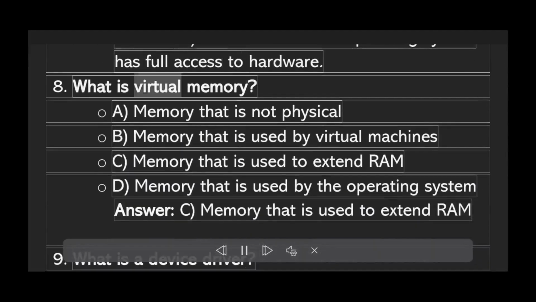What is virtual memory? A. Memory that is not physical. B. Memory that is used by virtual machines. C. Memory that is used to extend RAM. D. Memory that is used by the operating system. Answer C. Memory that is used to extend RAM.